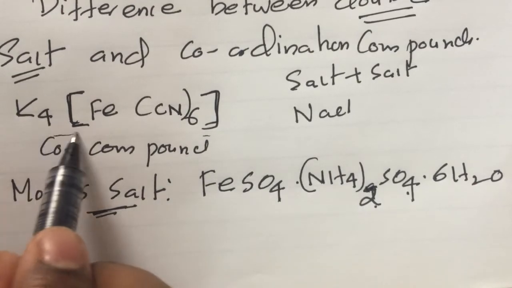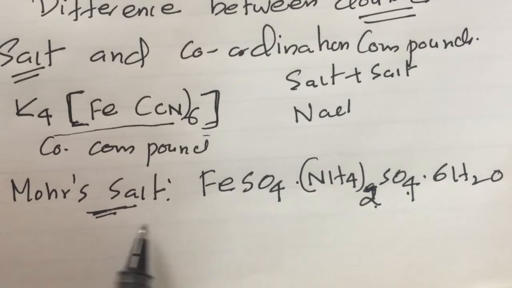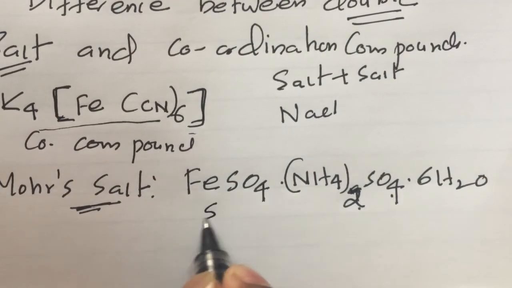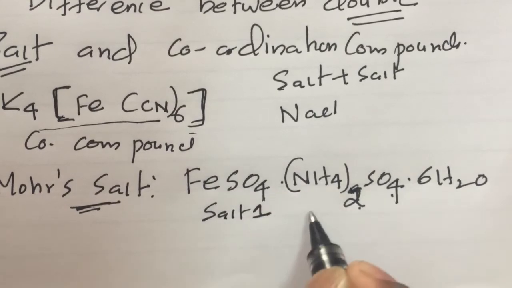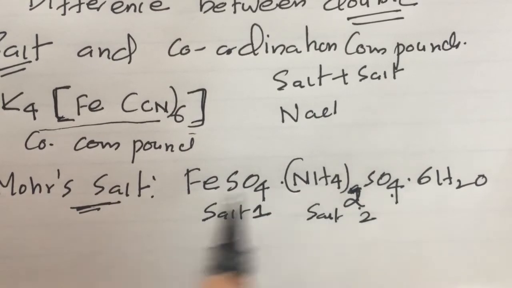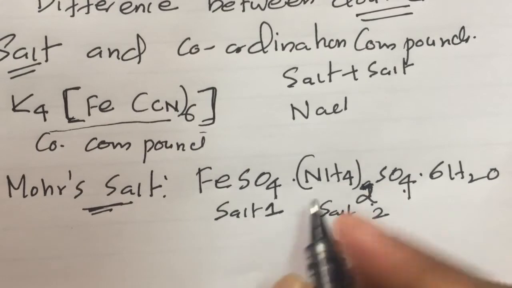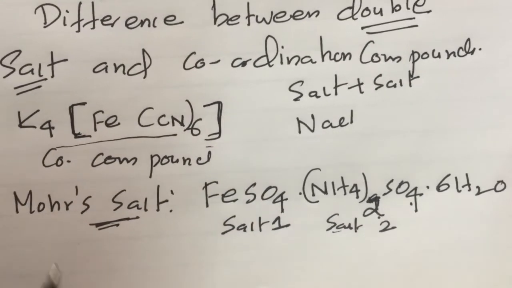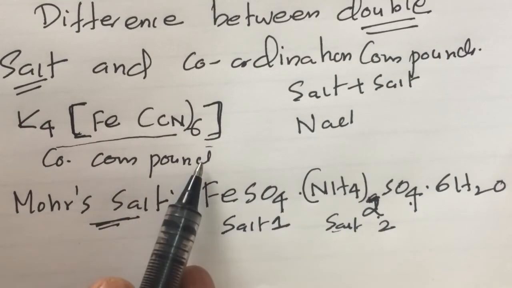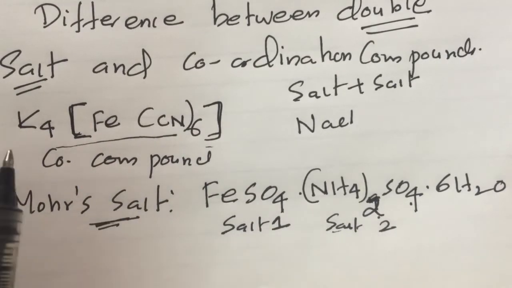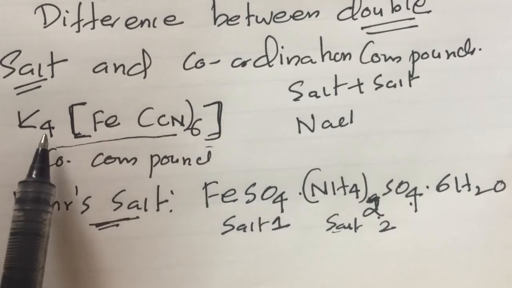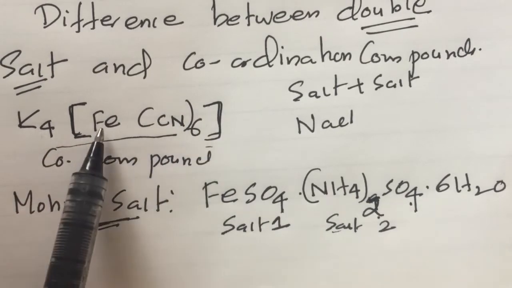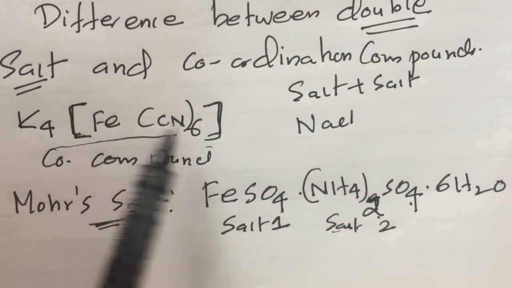K4[Fe(CN)6] is an example of a coordination compound. Mohr's salt is ferrous sulfate and ammonium sulfate. Here ferrous sulfate is salt number 1, ammonium sulfate is salt number 2. So Mohr's salt is a combination of two salts, so we can call it a double salt. Coordination compounds are also just like a double salt, because it is a combination of potassium cyanide and iron cyanide.